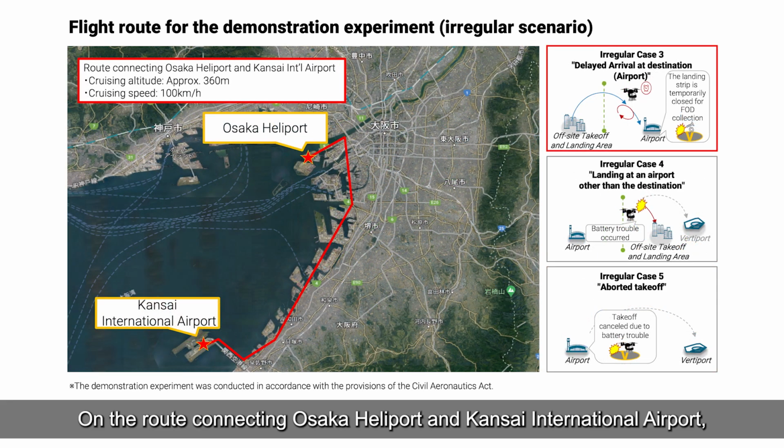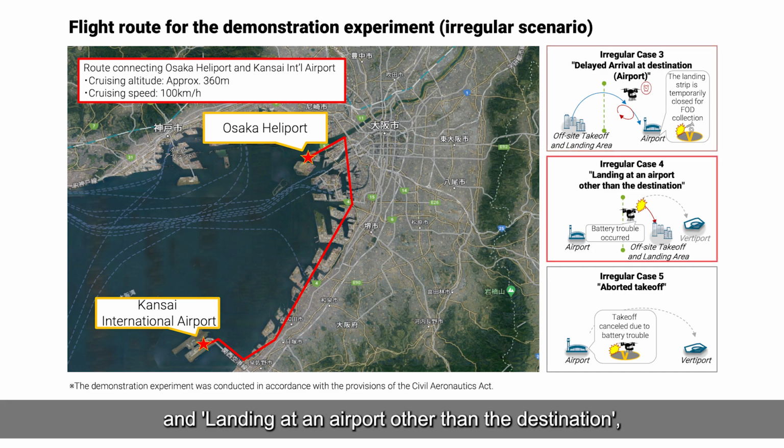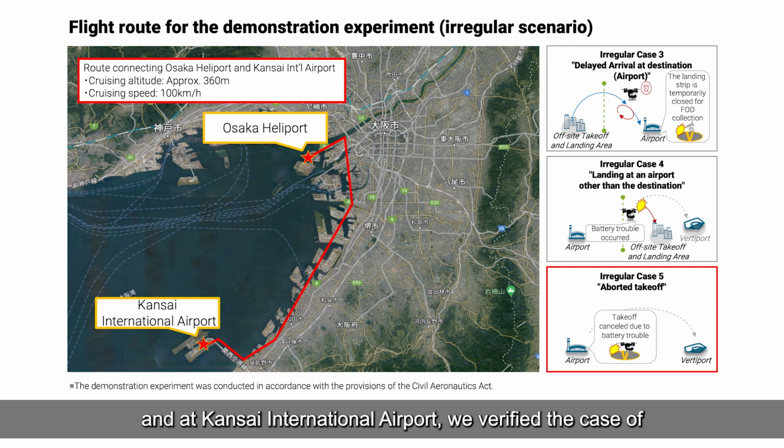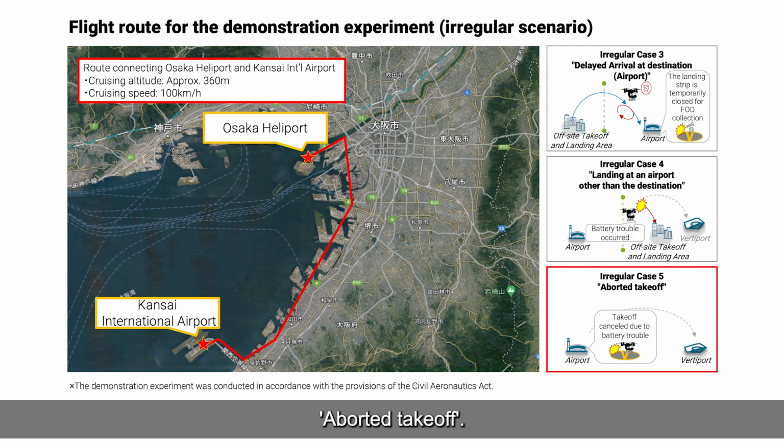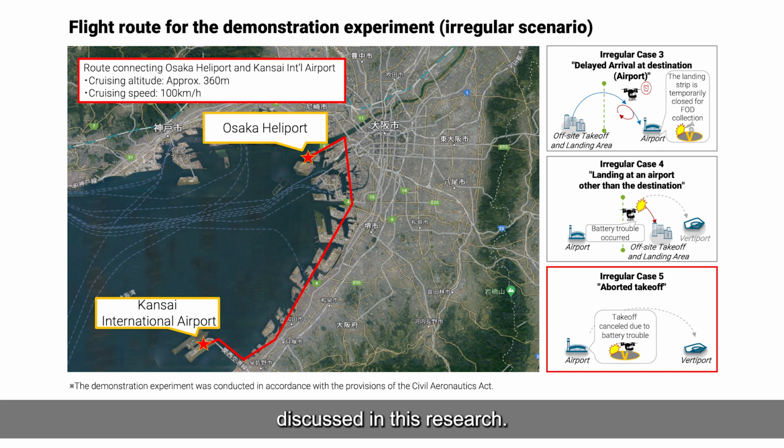On the route connecting Osaka Heliport and Kansai International Airport, we verified cases of delayed arrival at the destination airport and landing at an airport other than the destination. And at Kansai International Airport, we verified the case of aborted takeoff. In each case, we verified the probability of the operation methods discussed in this research.